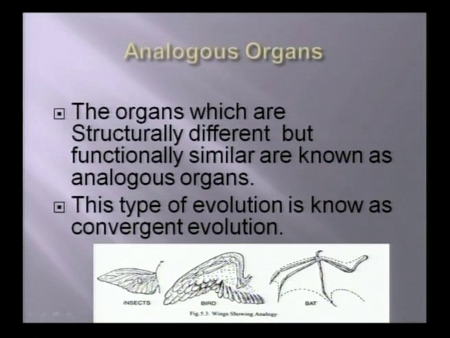Suppose here is the insect, here is the bird. They have different structures, but they always fly, right? So, the bird flies, the insect also flies. Coming to the next, here is the bat. It has a different structure compared with these. It has no feathers. That means it has different structures, but the same functioning.